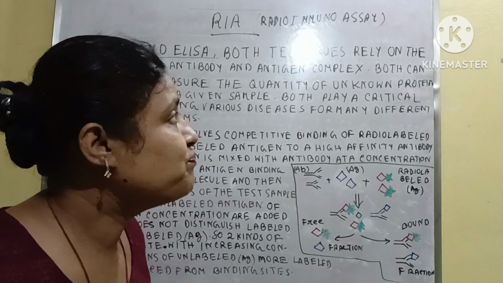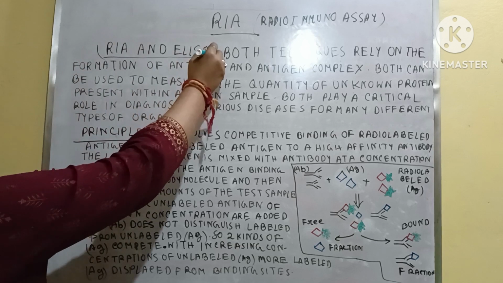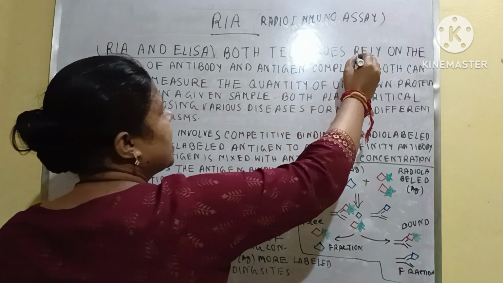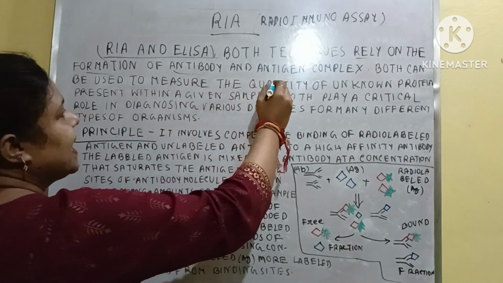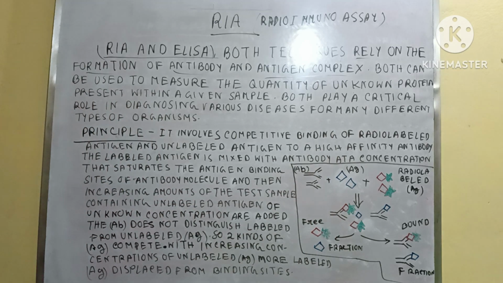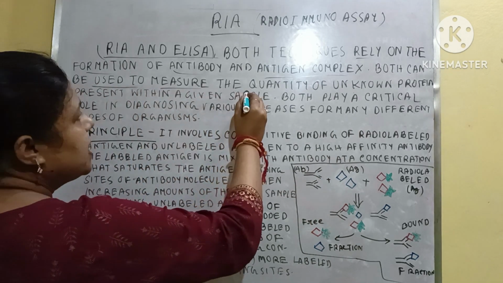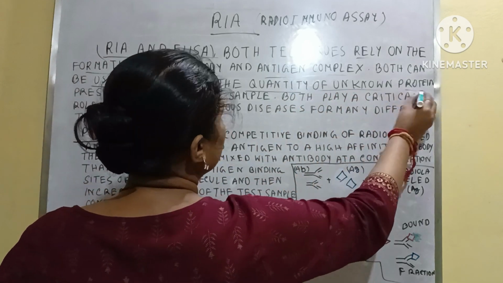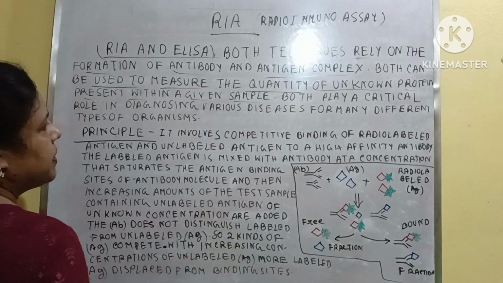So let's continue. RIA and ELISA. What are actually these, RIA and ELISA? These are both techniques that rely on the formation of antibody and antigen complex, and both can be used to measure the quantity of unknown protein present within a given sample.